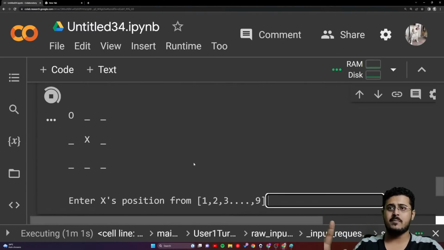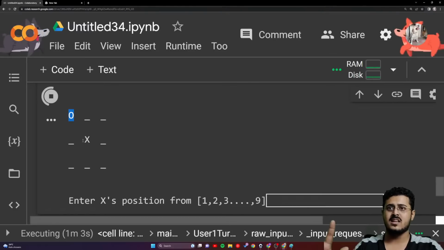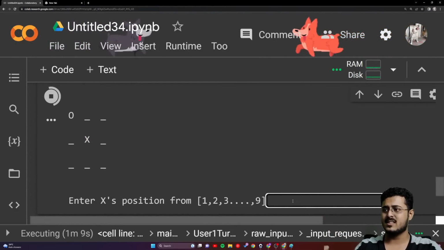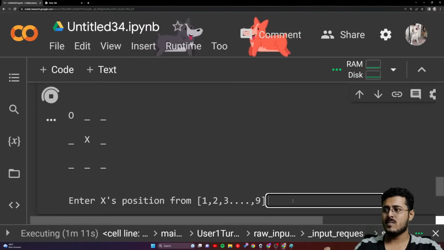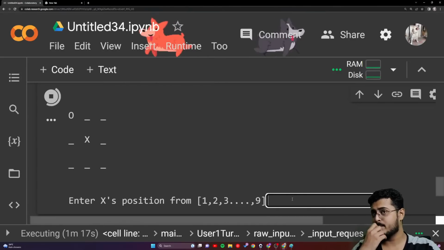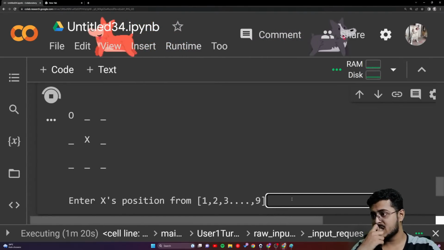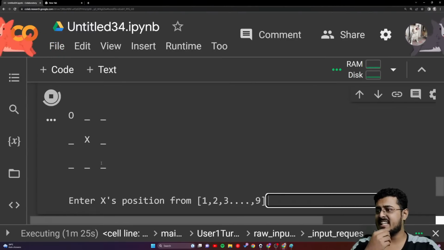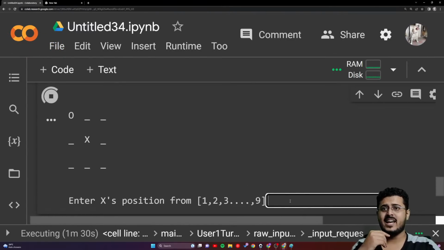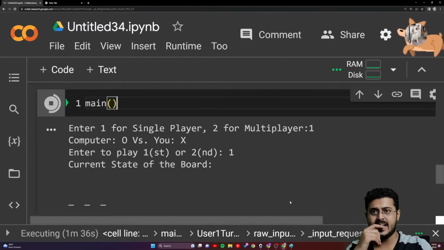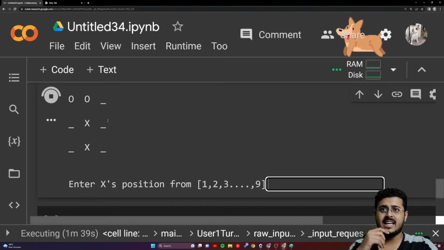Okay, so AI has put it at 1. We have put it at 5. Where should we put our next X, guys? We have already put it at 5. Where should we put our next X? 1, 2, 3, 4, 5, 6, 7, 8, 9. Let's put it at 8. 7, 8. I'll put it at 8, guys. Okay, so we have put it at 8.